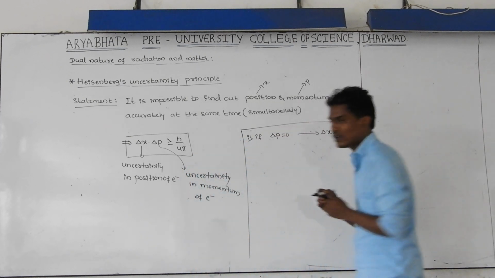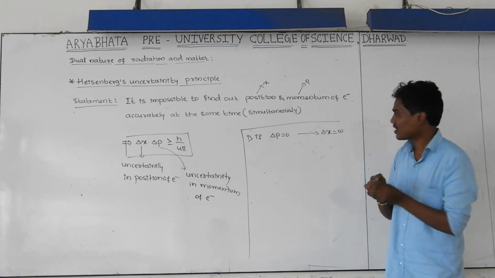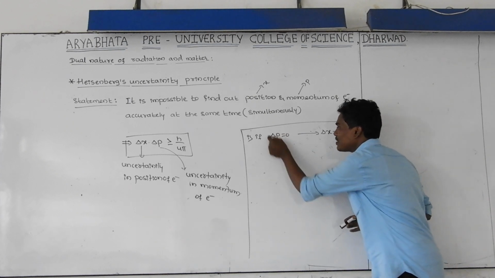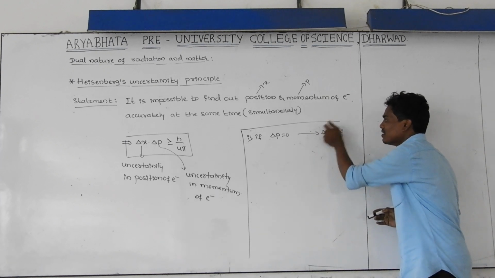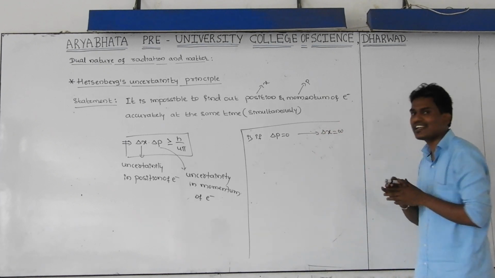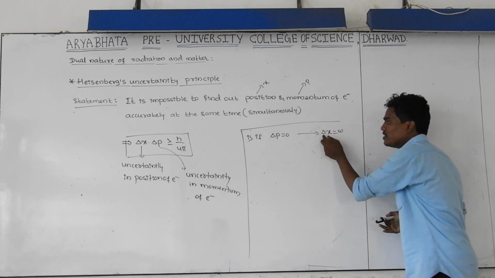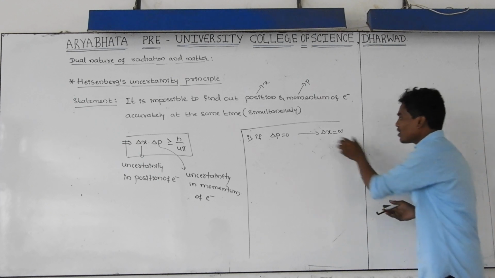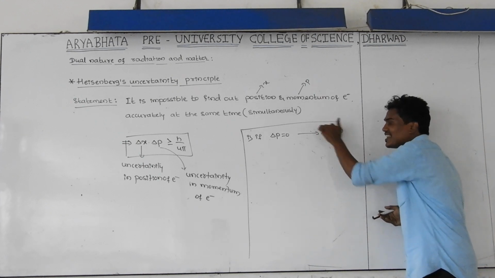What is the meaning of this? If delta p is 0, that means if you want exact momentum, then you are getting maximum uncertainty in position. Infinity indicates maximum uncertainty. It is not the exact value, it is not the correct value, it is a wrong value. Maximum error is there, maximum uncertainty is there in the position value.